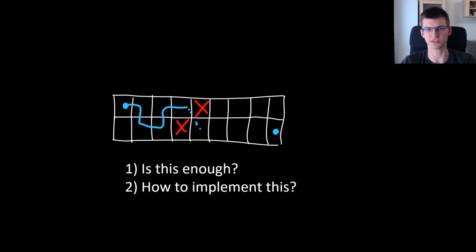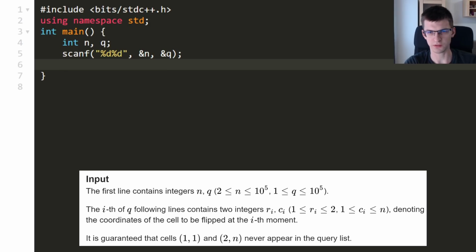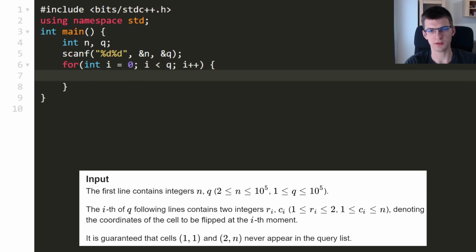And here let's just jump to the code editor. Let's read the input first and then think about the details. Read N and Q. This is the width of the grid and the number of queries. Maybe I will not actually use N, but we'll see. Now repeat something Q times. I get row and col.